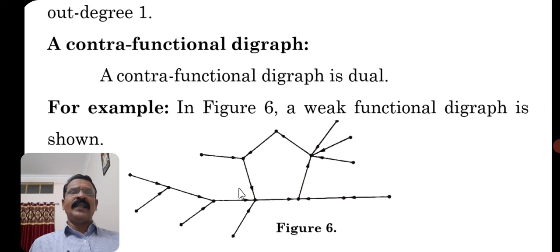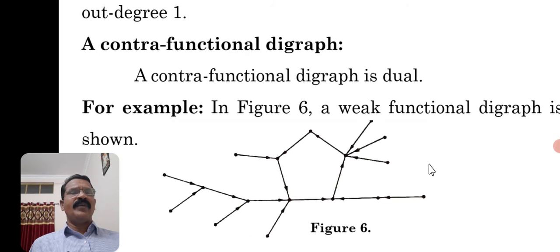In this figure, a weak functional digraph is shown. So why is it called a weak functional digraph? Weak because there are three concepts: weakly connected, unilaterally connected, and strongly connected. Weakly connected means a semi-path. Unilaterally connected means there is a path from one vertex to the other, for the pair of vertices you are considering. Strongly, there will be u to v and v to u. So in this graph, you can't see such a path. You will see only the semi-path between a pair of vertices.